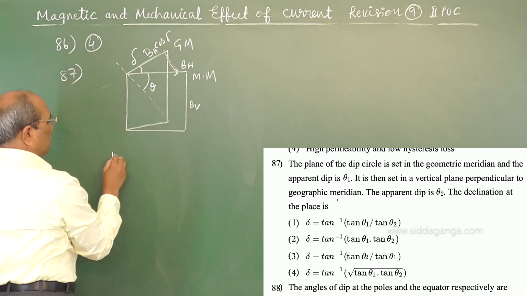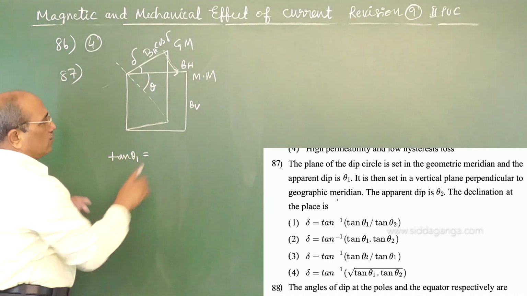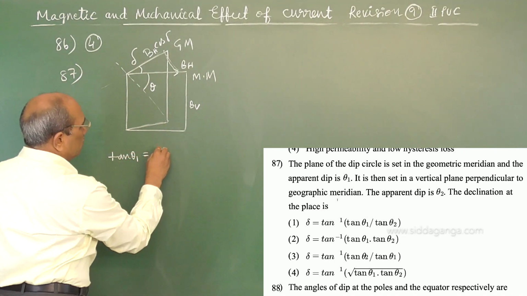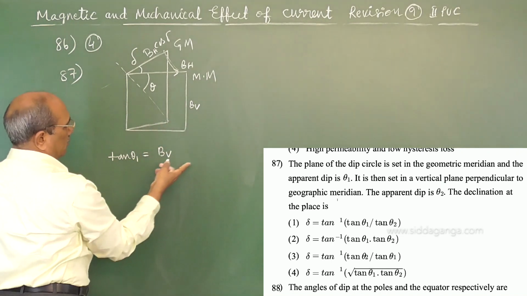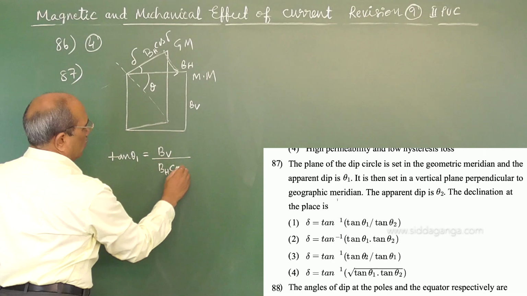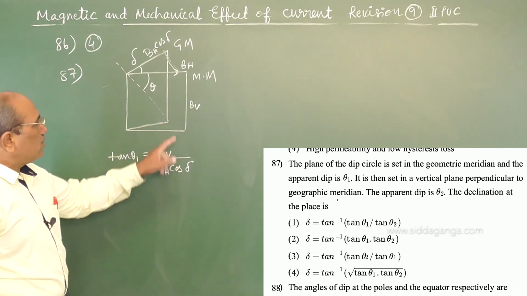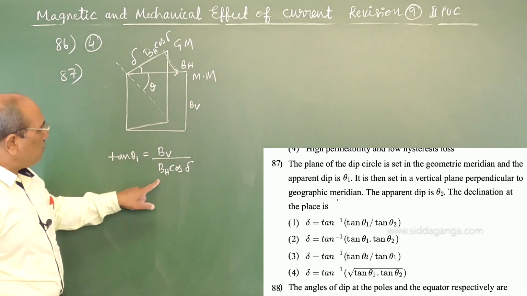Instead of theta, tan theta 1 is BV by BH cos delta.